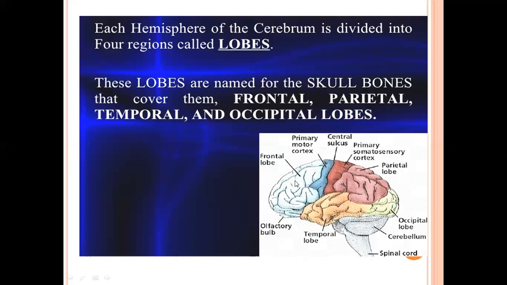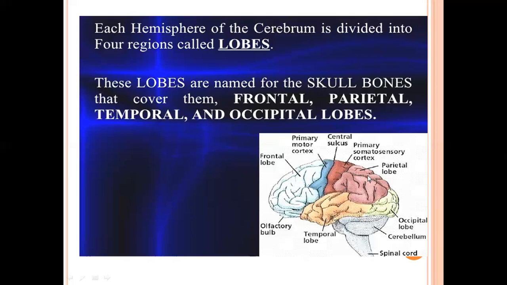First one is the frontal lobe. What is the function of this lobe? It controls muscle movements and coordination during speech. The second one is the parietal lobe, which you can see here. What is its function? It receives all information coming from the skin.